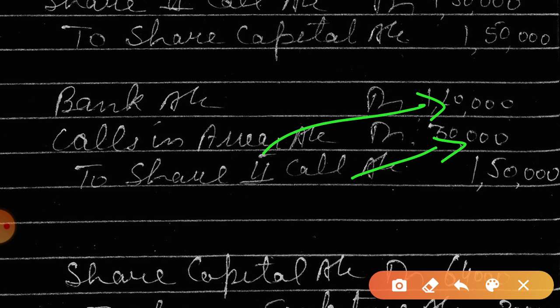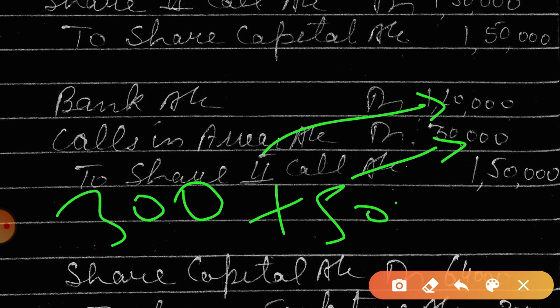Now after this they are saying to forfeit the shares of those who have paid less than 65 rupees. So 300 shares have paid only 25 and 500 shareholders have paid 45, means these two categories of shares will not be allowed to be members, so their shares will be forfeited. So total 800 shares will be forfeited.